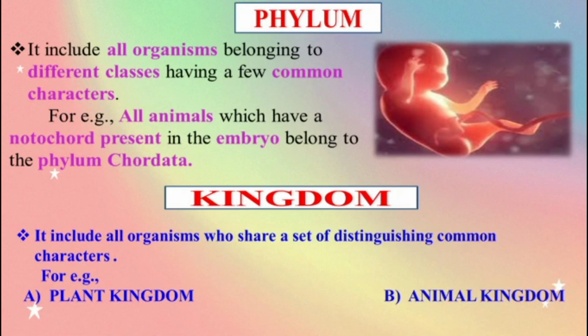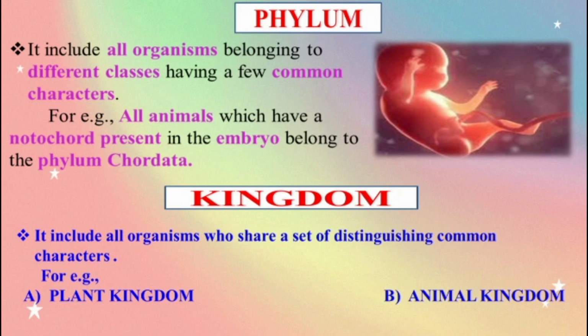And phylum. It includes all organisms belonging to different classes having a few common characteristics. For example, all animals which have a notochord present in the embryo belong to the phylum Chordata. As I discussed already, animals that have a backbone are kept under Chordata, and the notochord is present in the embryonic stage.